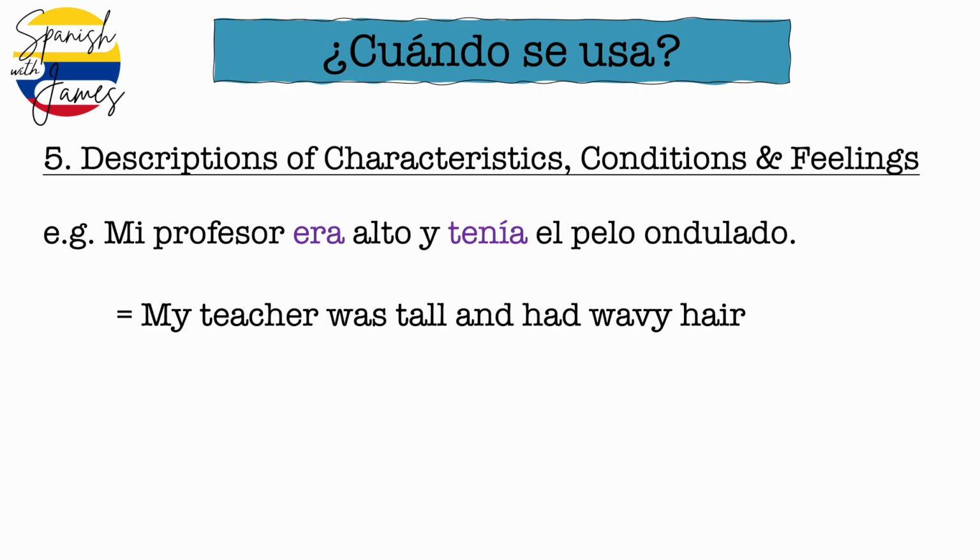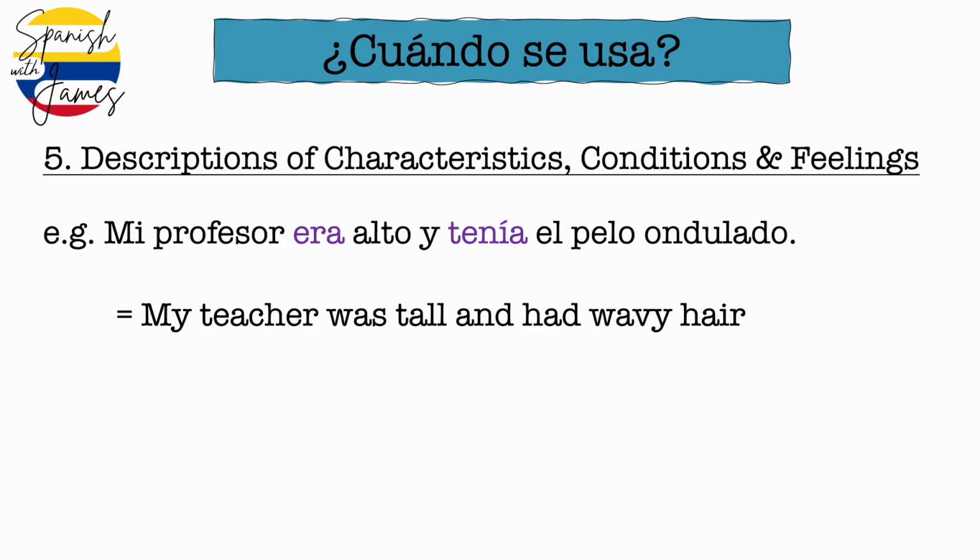Now next we've got descriptions of characteristics, conditions and feelings, and this covers quite a breadth of different examples that I'm going to give you. So first let's take a look at descriptions. We know that we've got ser and estar, two verbs to be in Spanish. One we use for more temporary things and one we use for more permanent things.